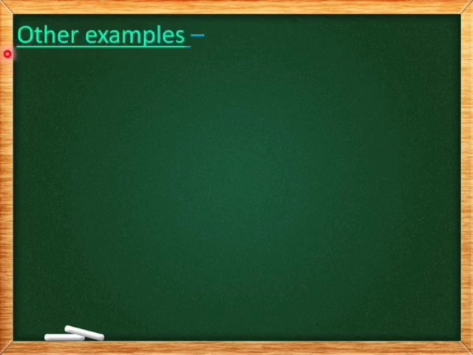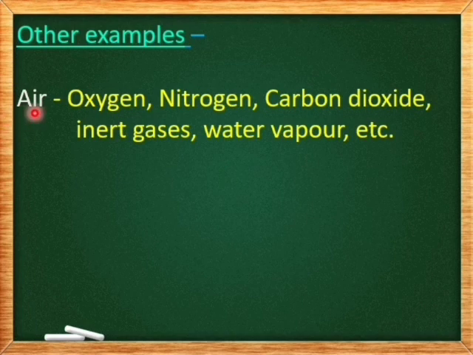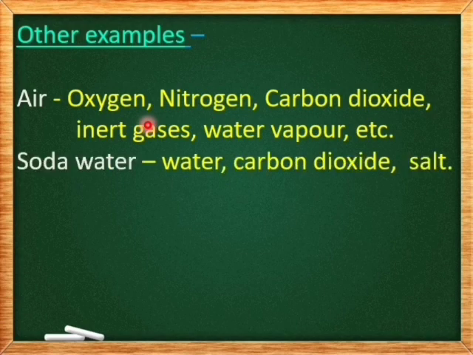Other examples for homogeneous mixtures: we have air. Air is a mixture of gases. In air, we have gases like oxygen, nitrogen, carbon dioxide, inert gases, water vapor, etc. And these gases are indistinguishable from each other. Hence, air is a homogeneous mixture. Next, we have soda water. In soda water, we have water, carbon dioxide stored under high pressure, and salt. All these dissolve in each other. Hence, soda water has a uniform composition throughout, so soda water is a homogeneous mixture.